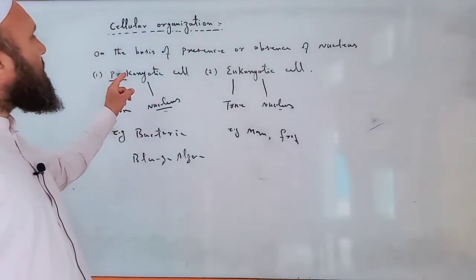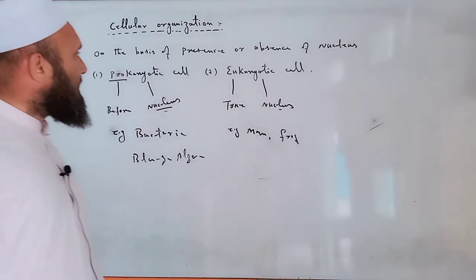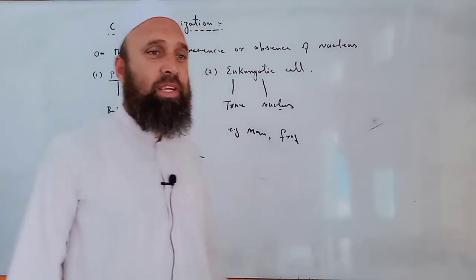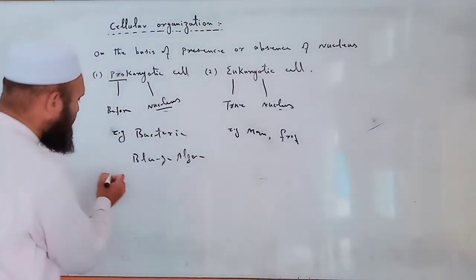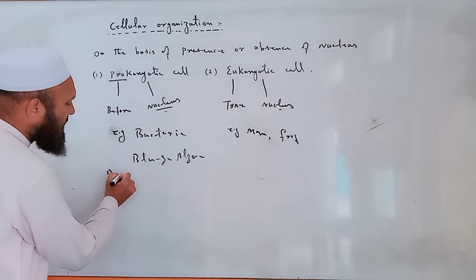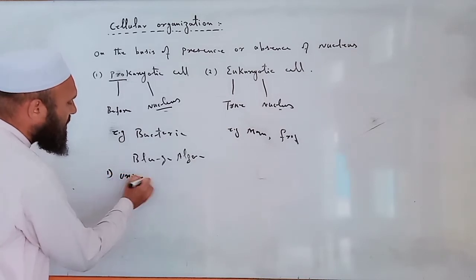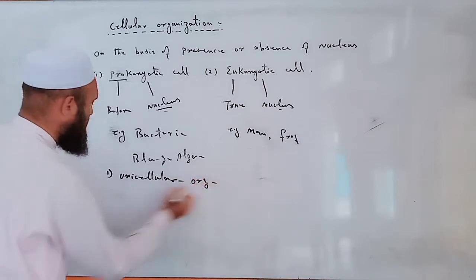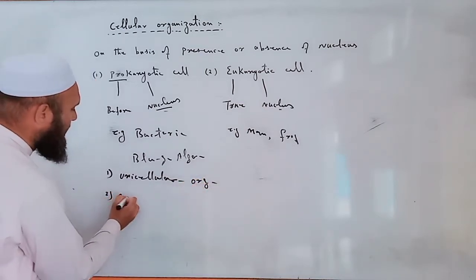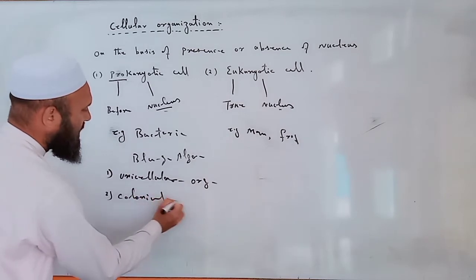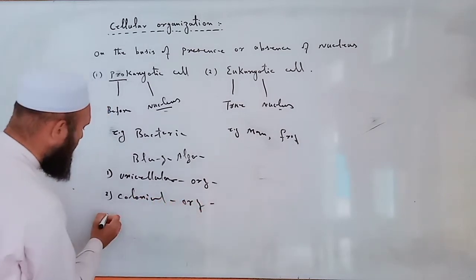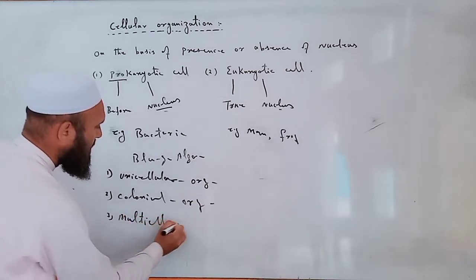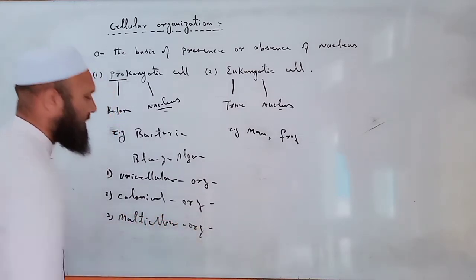Next, cellular organization on the basis of number of cells. There are three categories. The first one is unicellular organization, the second one is colonial organization, and the third one is multicellular organization.